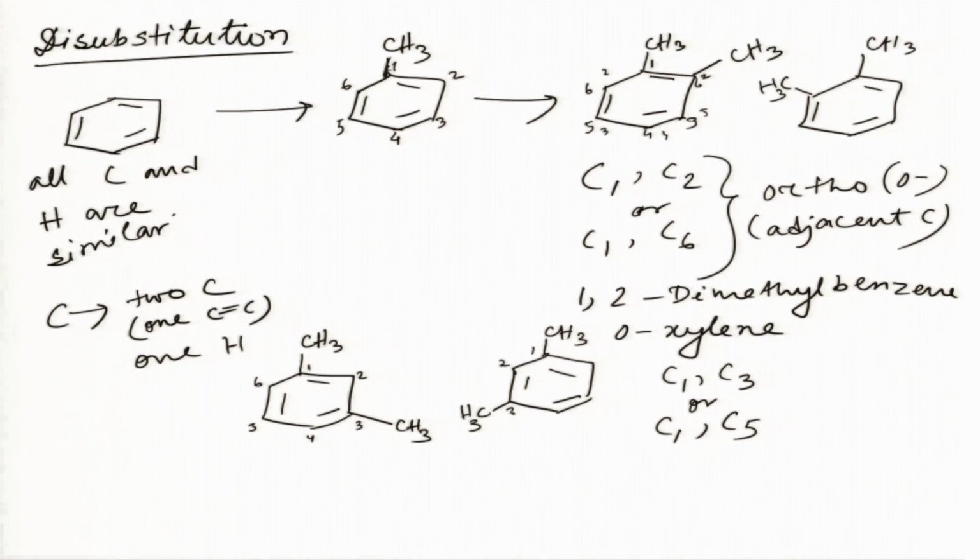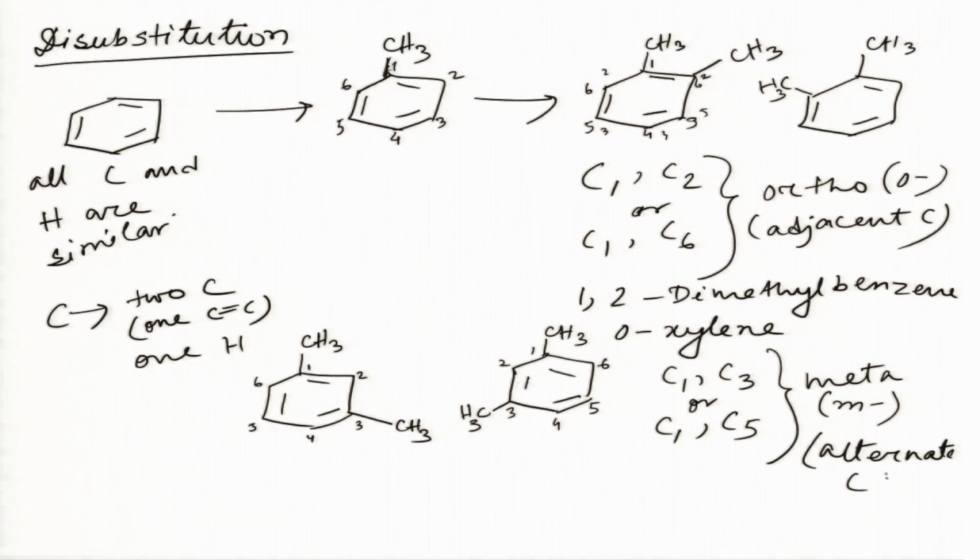If we write like this, we can assign the positions in this way also. So, this is called meta. Okay. It is written with an italic M hyphen. So, this is when alternate carbons are substituted.